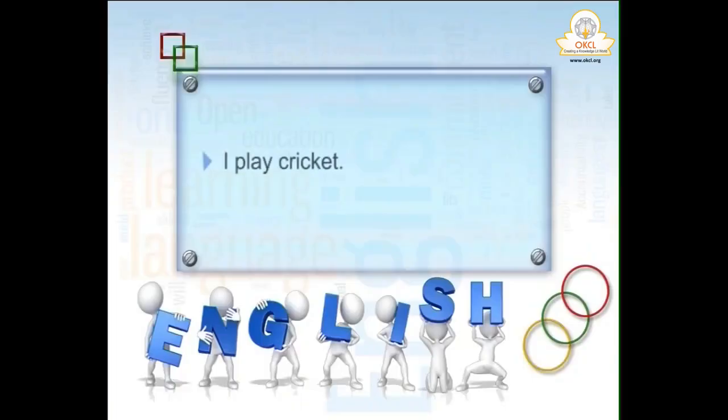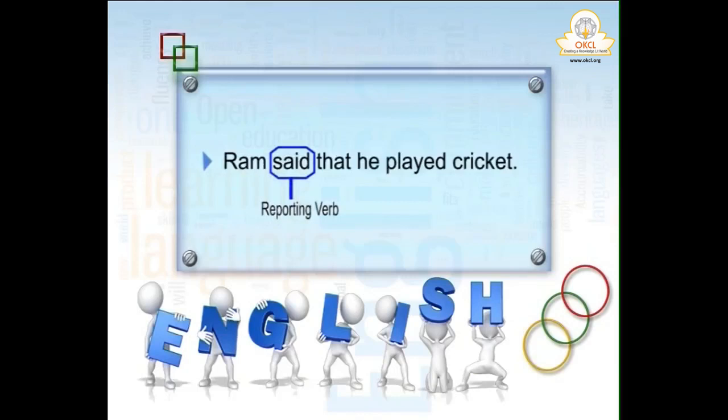Like, "I play cricket" became "Ram said that he played cricket." But if the reporting verb is present, Ram says that he plays cricket. We can't say he played cricket, because here the reporting verb is present tense. But normally the reporting verb has to be past tense, because someone said something to you and you are reporting it to somebody else. So there is a time lapse. So definitely it has to be past tense.